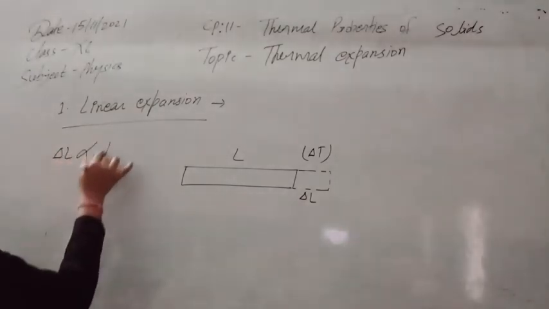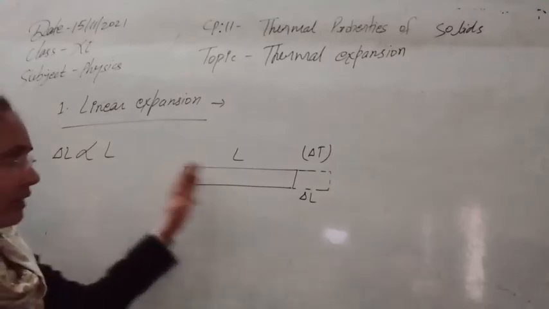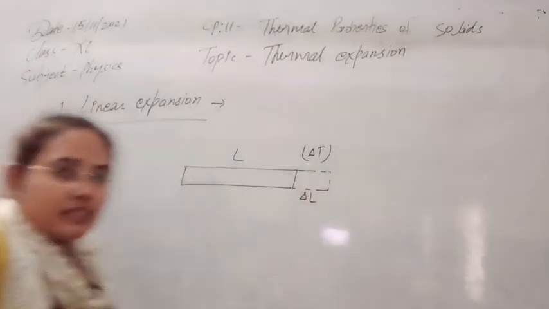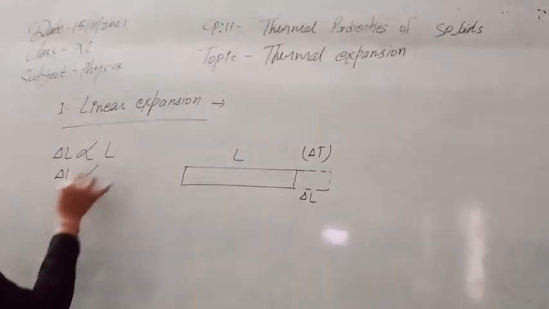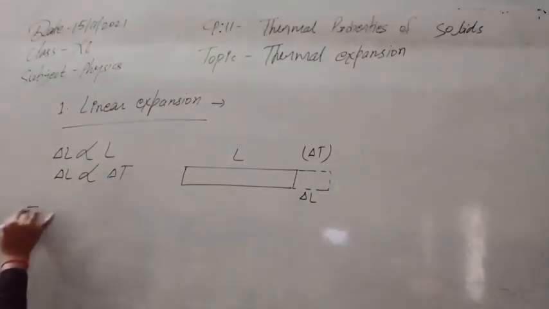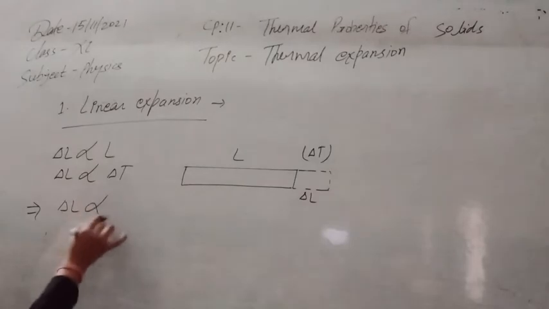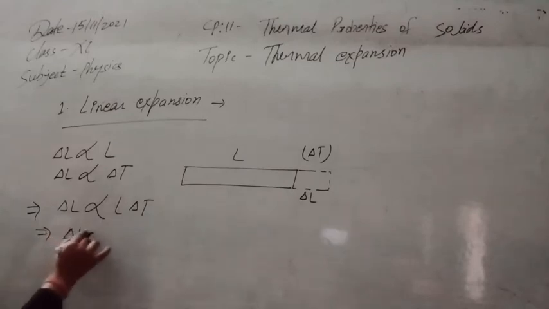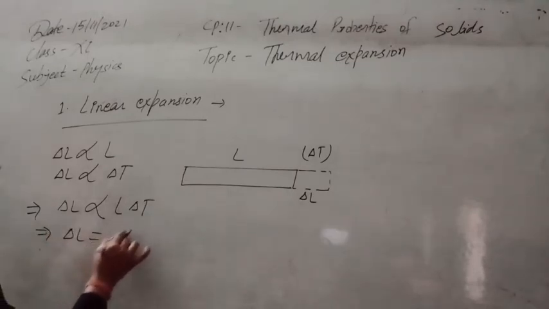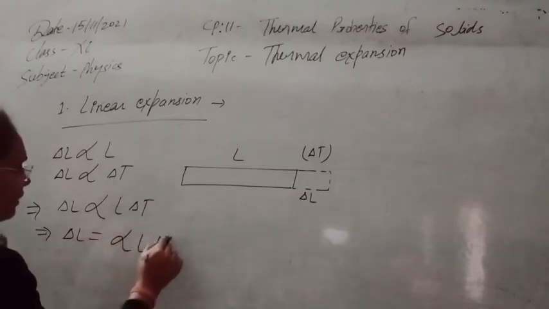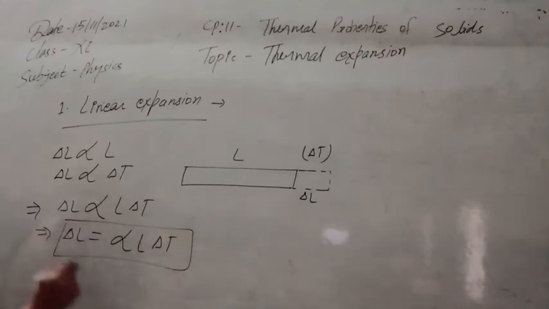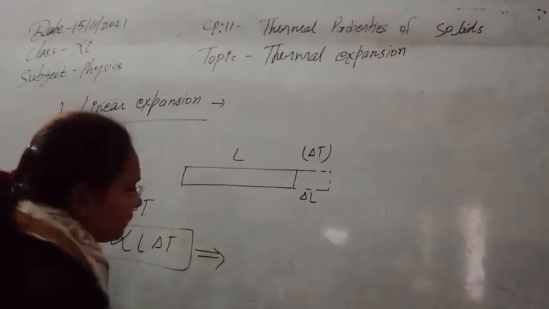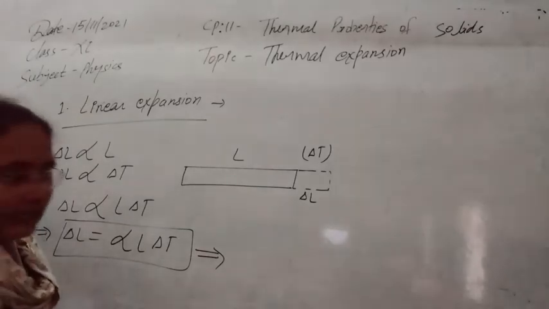First of all, it depends on the original length, how much length it has. The second quantity it depends on is the change in temperature. So this change in length, or expansion, depends on two factors, L and delta T. If we remove the proportionality, we obtain a constant, alpha. So delta L is alpha L delta T, where alpha is known as the temperature coefficient of linear expansion.